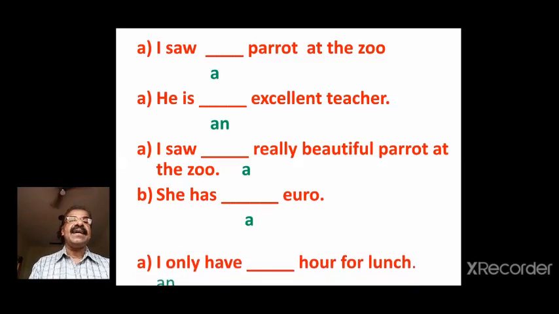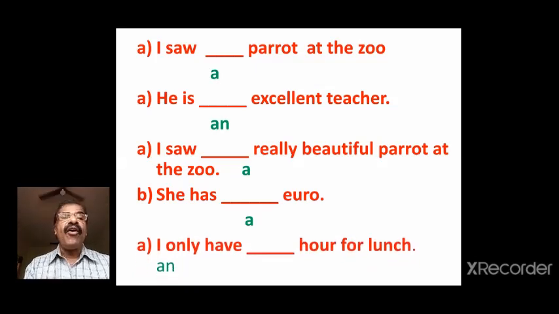She has a euro. I only have dash hour for lunch. In the word hour, H is silent. The sound that you hear is our. Ow is a vowel, so I only have an hour for lunch.